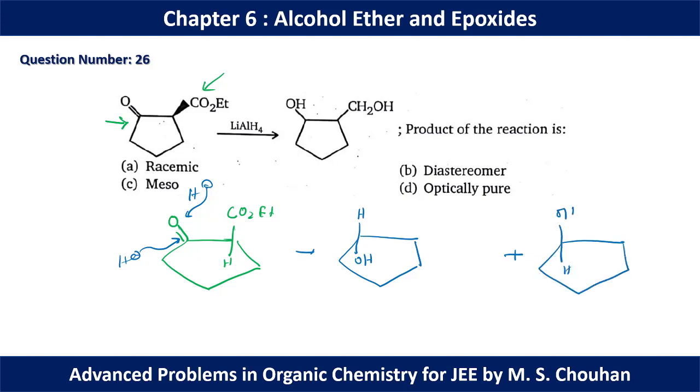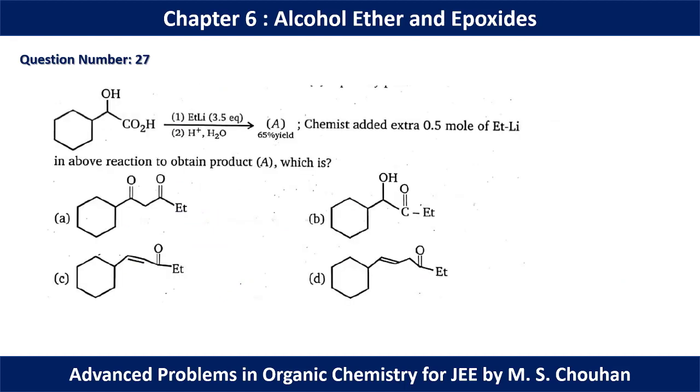And the CO2Et will give a 1-degree alcohol, that is CH2OH, and this will be the stereochemistry of CH2OH. It will always be above the plane. Now if you compare these two molecules, they are not mirror images of each other, but the same connectivity or same linkage is present. That's why these two molecules are diastereomers of each other. So option B will be the correct option.